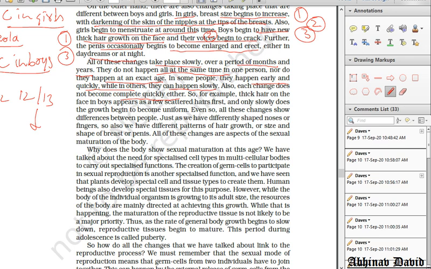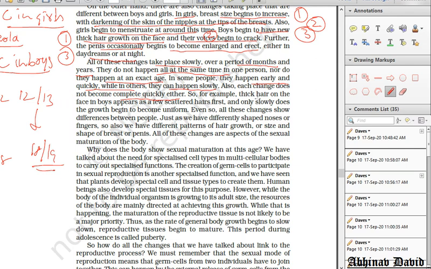about 17 or 18. In boys it takes place up to 18 to 19. Okay, so during these years from 13 years to 19 years, there are 6 or 7 years. So during these 6 or 7 years these changes are taking place and your body is becoming mature. So it is not completing overnight, it takes a lot of time.